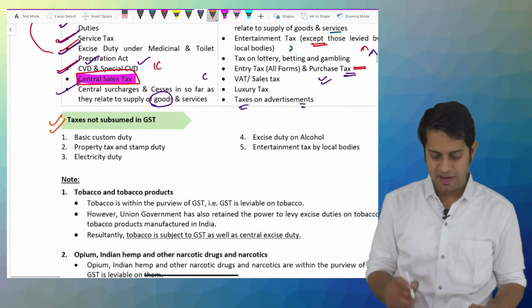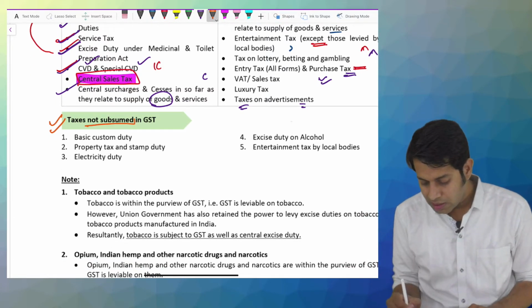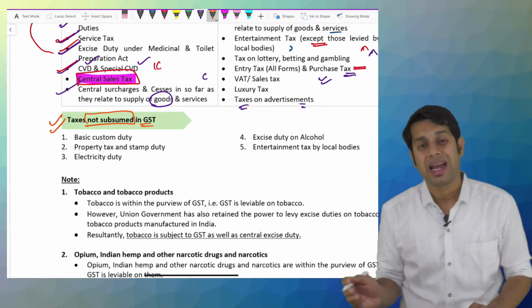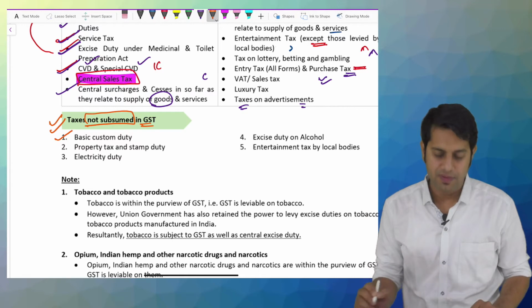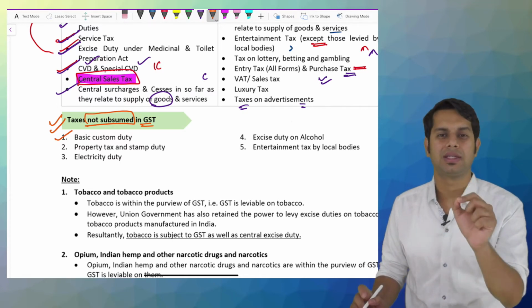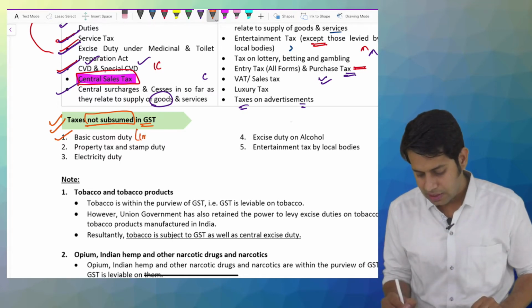Yes, there are different taxes which are not subsumed with GST. They are not subsumed, they are not merged with GST. Which are these different taxes, sir? Basic custom duty. Sir, what is this basic custom duty?